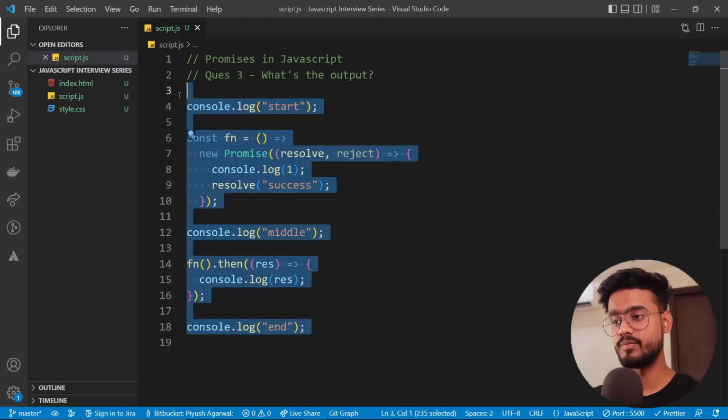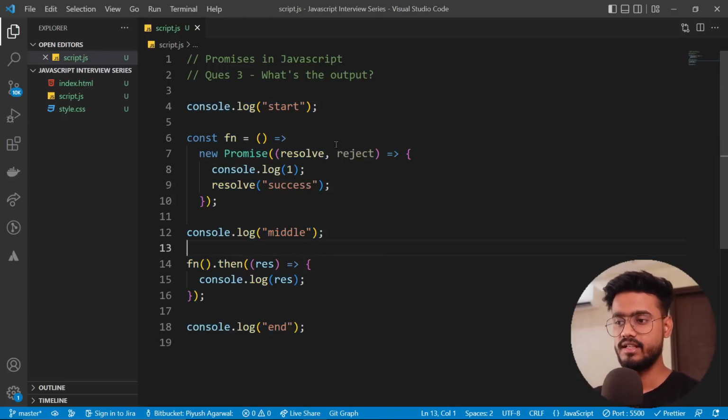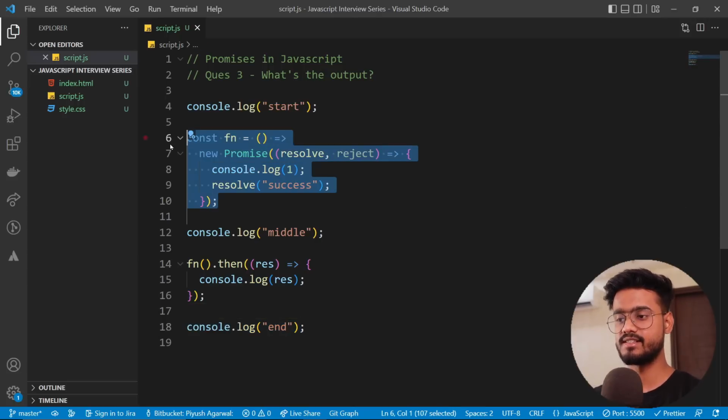Now here's another output based question. In this, the interviewer has added this fn function to confuse us. So this has this start and then this fn function. Then we have this console log middle, then this fn function is being called, and then we have the end. So this function is there to confuse you.